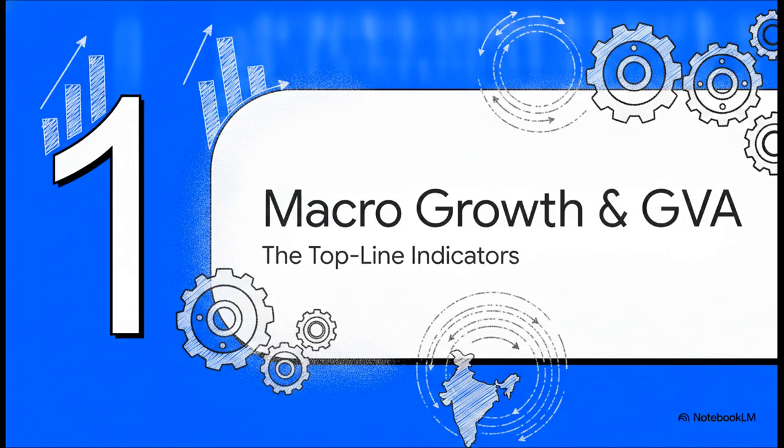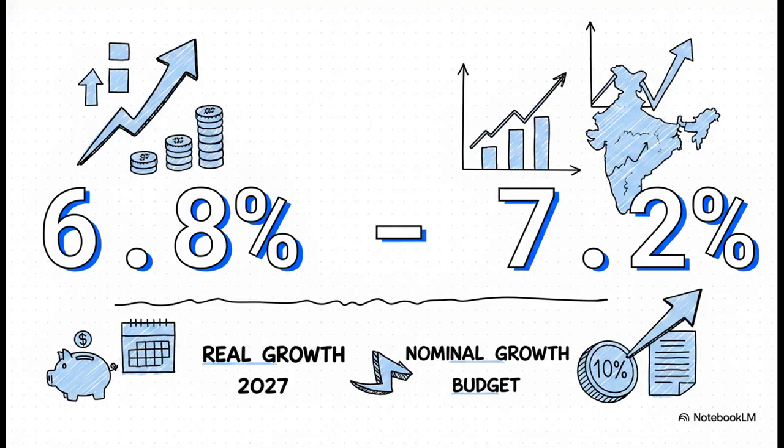All right, Section 1, Macro Growth and GVA, the top-line indicators. Okay, right off the bat, I want you to anchor this range in your mind, 6.8% to 7.2%. According to the Department of Economic Affairs, this is the expected real growth rate for the financial year 2027. Now, for your revision, it is absolutely crucial to contrast this real growth estimate with the Union Budget's estimate, which projects a 10% nominal growth. Understanding the difference between that 10% nominal and this roughly 7% real growth, that is a fundamental concept you just have to have locked down.